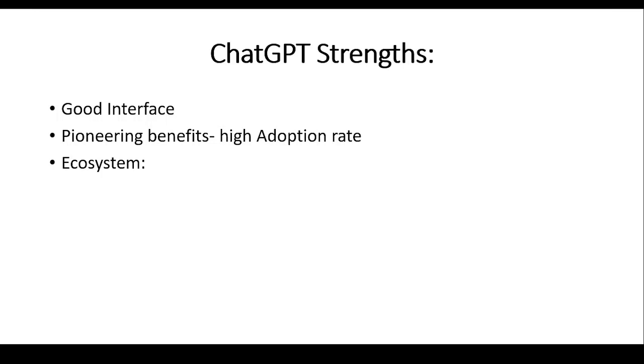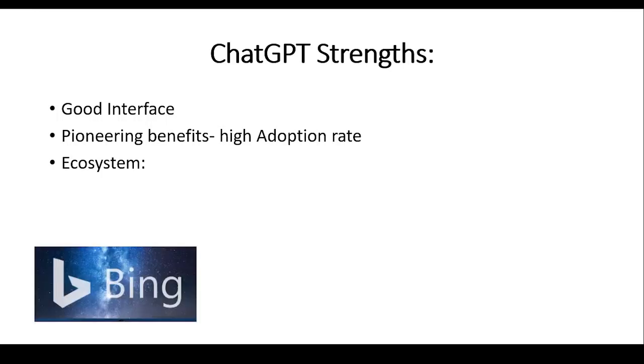Now, the next thing is that ChatGPT has an ecosystem, though not a very strong ecosystem. Let us look at this ecosystem and see how it is helping ChatGPT to improve on its strength. I said ChatGPT partnered with Microsoft at some point, and therefore it has benefited from the Microsoft ecosystem. And one of the things that Microsoft has is what we call Bing. Bing is a search engine that comes by default with the Edge browser, and you can also access Bing if you're using Google Chrome. And if you go to Bing, you realize that they have introduced a new chat icon where you can chat with Bing directly, and in the background it is being powered by ChatGPT.